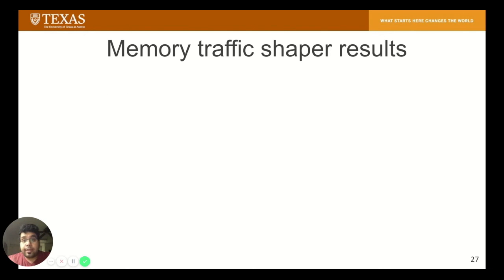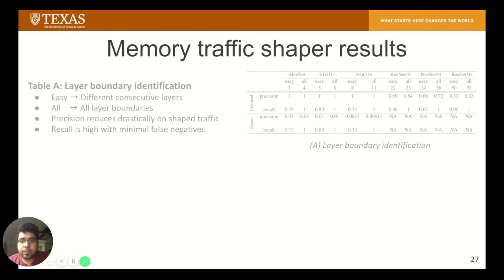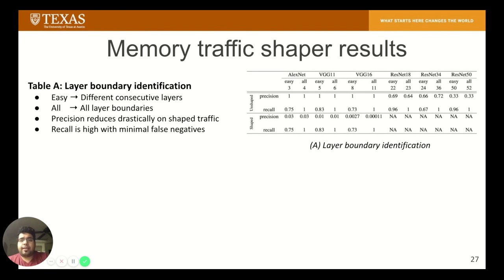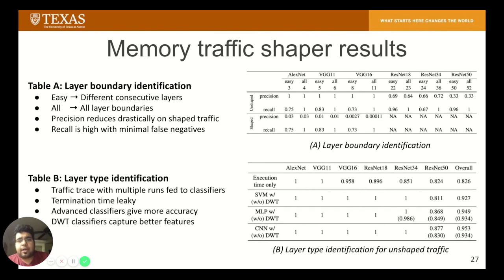Now we evaluate the effectiveness of the memory traffic shaper. First, on the naive design, the model boundary is detected with high precision by our classifier models working on the memory utilization trace collected during runtime execution. But with memory traffic shaping logic enabled, the classifier was unable to detect any layer boundaries with high precision. Once the layer boundaries are detected in the unshaped trace, we apply classifiers which are trained a priori on different tile sizes.